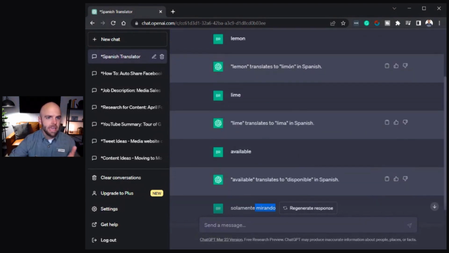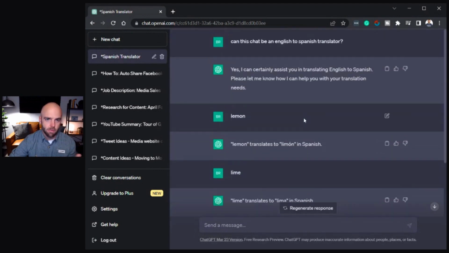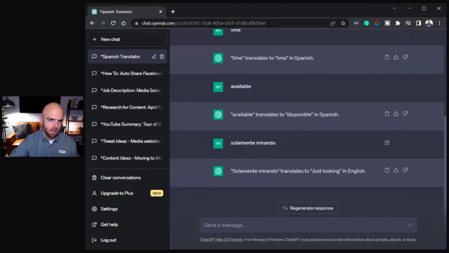What's cool is that it keeps this, right? It's like a Rolodex of these items. So I can come back and go back through and I can research. So I don't lose it, whereas a Google search, it would disappear.